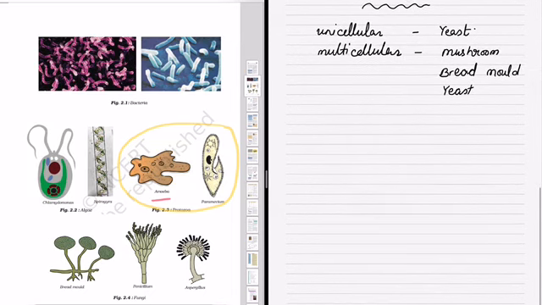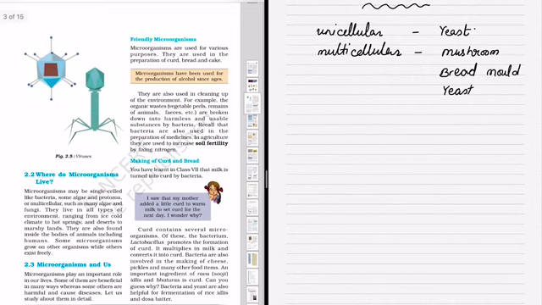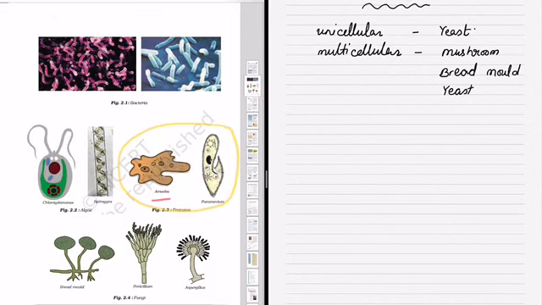The yeast, they are little bigger structures than other microorganisms that we have studied. Fungi contain filament-like structures which are branched, and they are called hyphae. From the hyphae, root-like things are produced. They are called rhizoid, which are attached to the surface on which the mushroom or the fungus will grow. The hyphae are connected with each other with a structure called stolon.